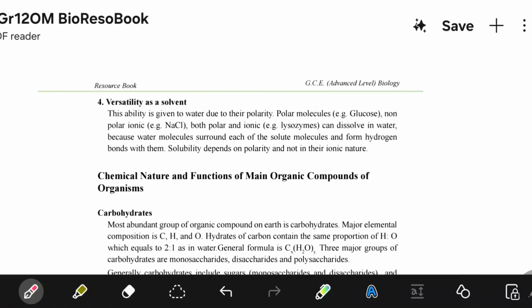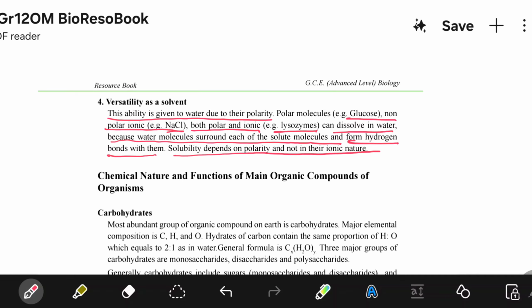The next is versatility as a solvent. This ability is given to water due to its polarity. Polar molecules, for example glucose, non-polar ionic sodium chloride, both polar and ionic lysozymes can dissolve in water, because water molecules surround each of the solute molecules and form hydrogen bonds with them. Solubility depends on polarity and not on their ionic nature.